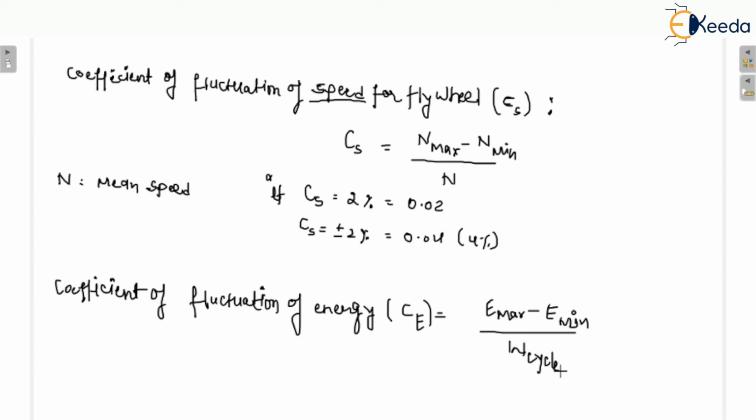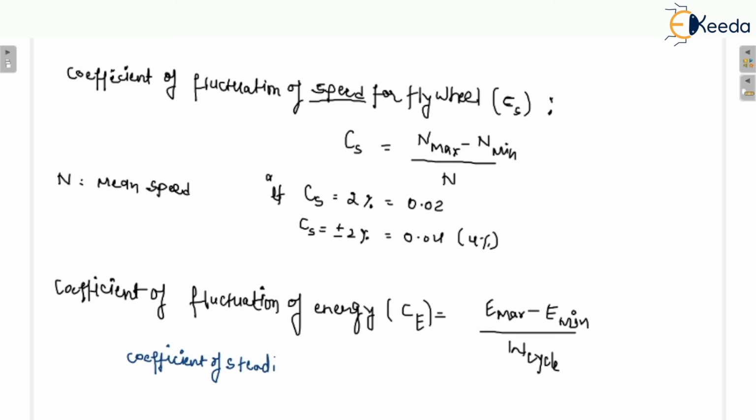W cycle. Okay. Sometimes in the questions they will not ask you the coefficient of fluctuation of energy, they will ask you the coefficient of steadiness. So you can find out also coefficient of steadiness.